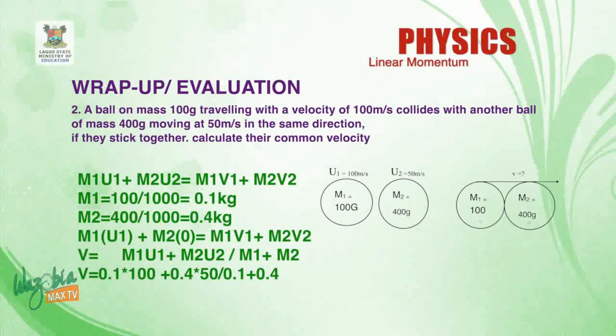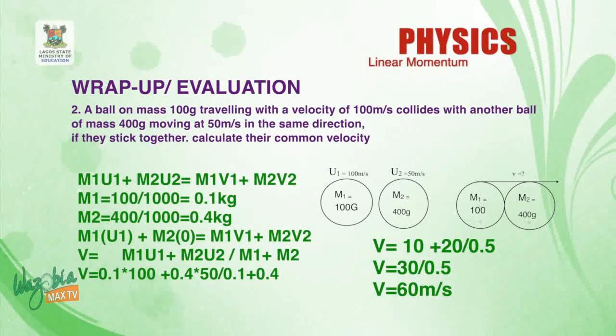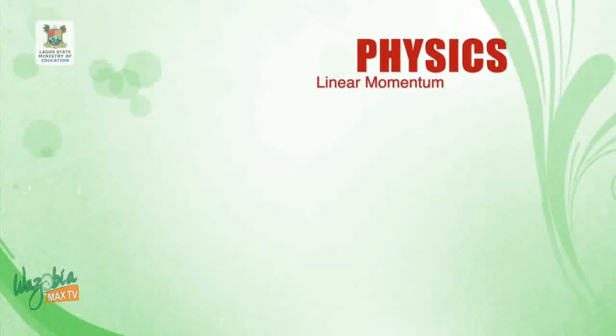So from there we now move on and say that v is equal to m1 u1 plus m2 u2 all over m1 plus m2. So if you put all your parameters in the formula as 0.1 times 100 plus 0.4 times 50 all over 0.1 plus 0.4, our common velocity will be 60 meter per second.